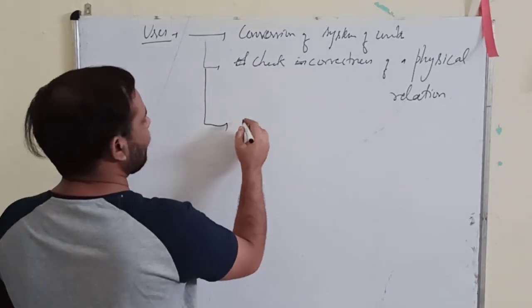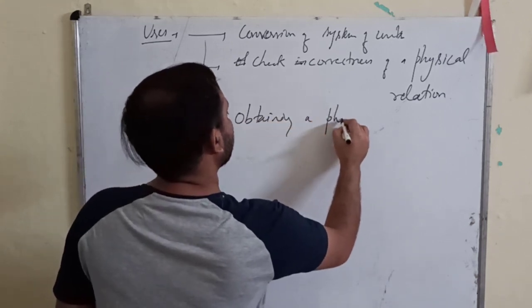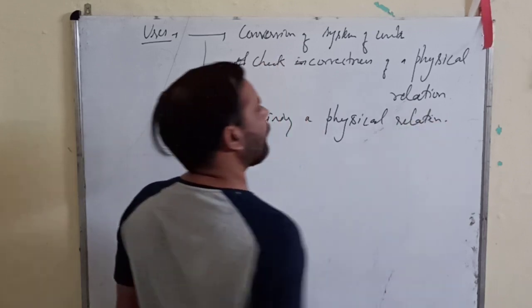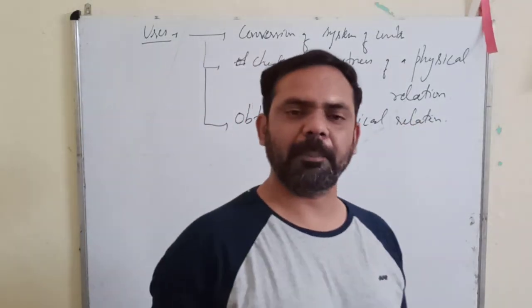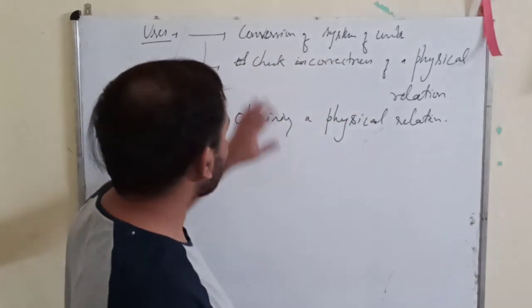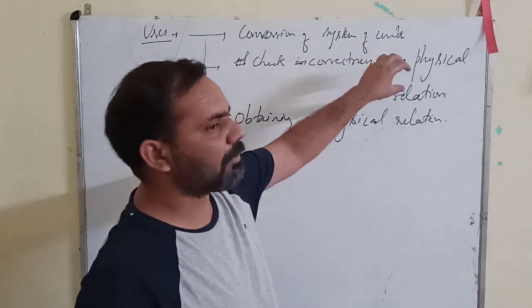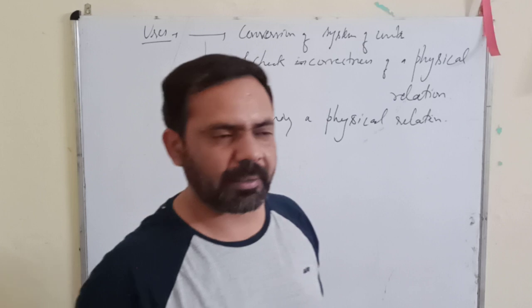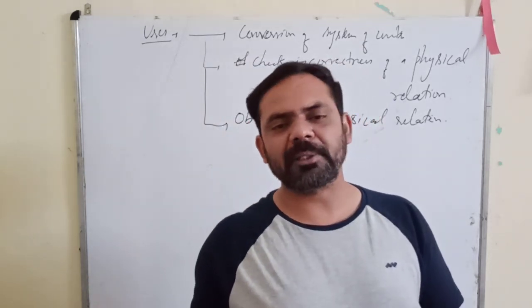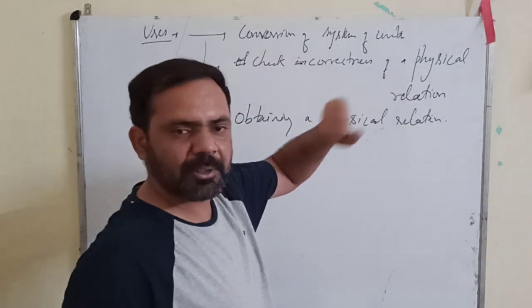The third one is obtaining a physical relation. Means with the help of dimensional analysis, with the knowledge of dimensions, you can convert one system of units to another. You can check the correctness of a physical relation. Like suppose we want to check that F equals MA is correct or not, or V equals UT plus half AT square is correct or not. That we can do with the help of the dimensional method.